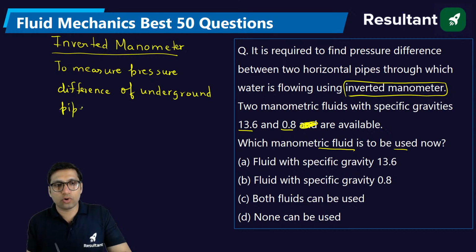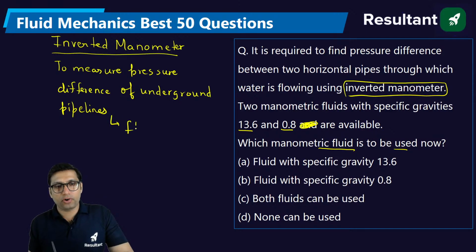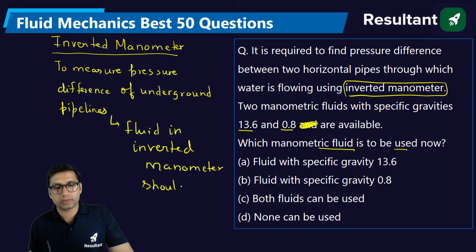You have to measure low pressure difference. In this situation, we always select which manometric fluid should be used. So in that case, the fluid in an inverted manometer should be of low specific gravity. So this is a very important concept.